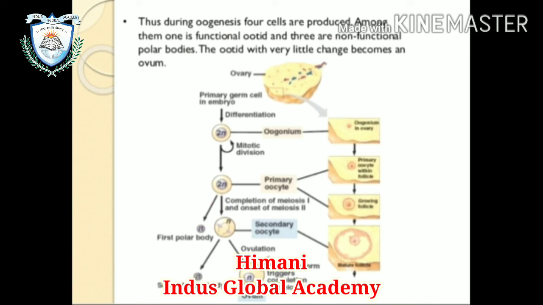Thus, during oogenesis, four cells are produced. Among them, one is functional, the ootid, and three are non-functional, known as polar bodies. The ootid, with very little change, becomes an ovum, and the ovum is the female gamete.